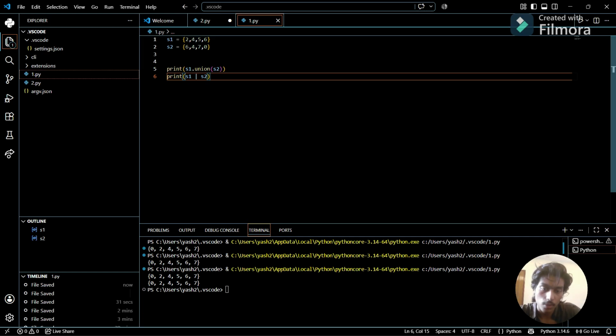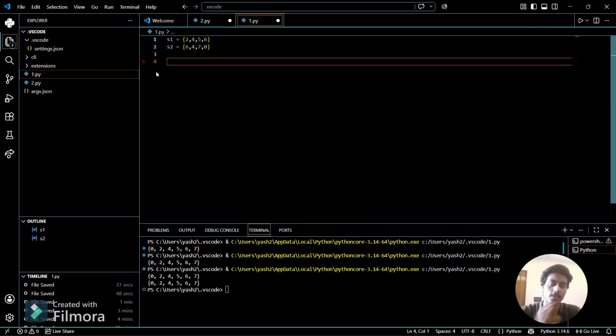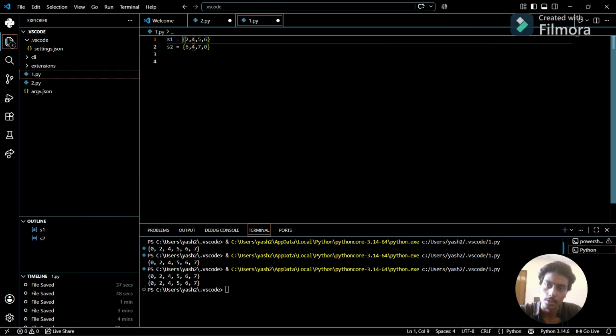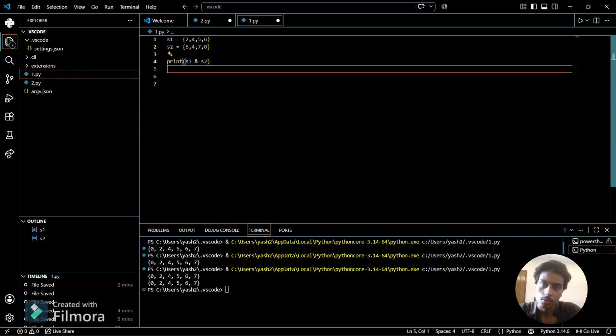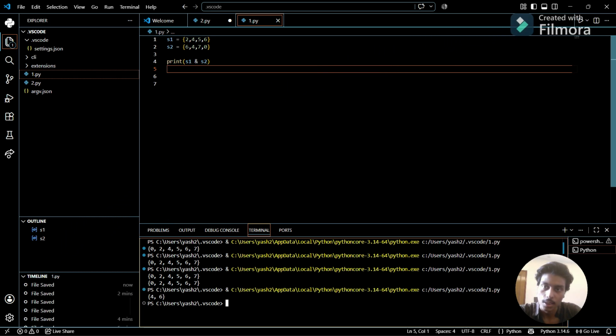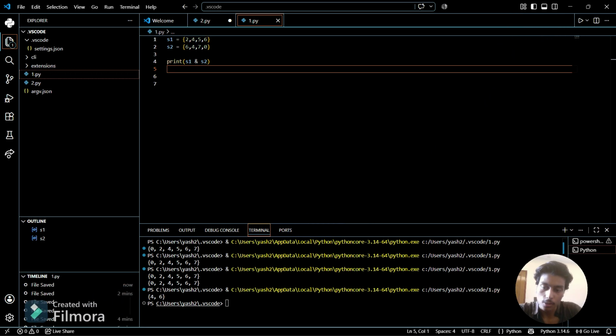And now move forward to intersection. So now see how intersection works. Intersection basically prints the common elements. So we have common elements in s1 is 4 and in s2 is 4. So how do we do intersection, let me show you. We can use this AND operator and s2, so it will do the intersection part. If we print it, see here 4 and 6, 6 is also common. 6 is present in s1 and 6 is present in s2 also, so that's why it prints the set of 4 and 6.